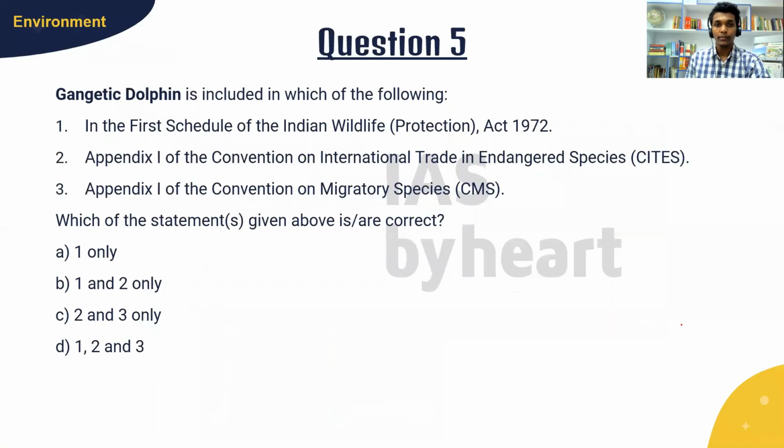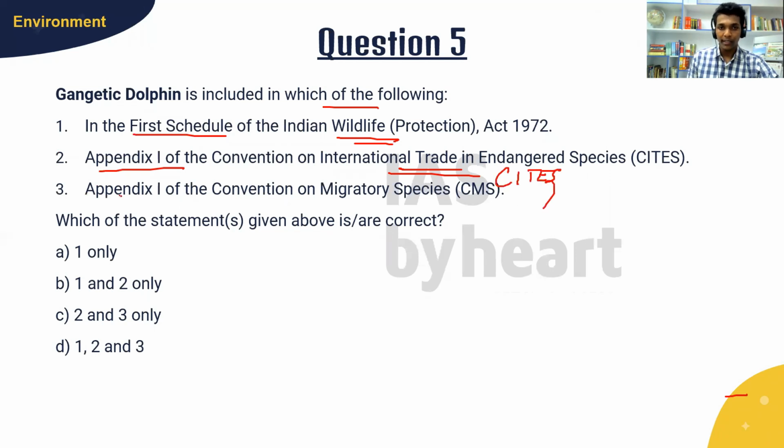Let's move on. The fifth question on environment. This is about Gangetic dolphin. Okay. So Gangetic dolphin is included in which of the following? The first schedule of the Indian Wildlife Protection Act. Appendix 1 of CITES is nothing but the Convention on International Trade in Endangered Species. Okay, and then Appendix 1 of CMS, Convention on Migratory Species. I want you to give your answers below.